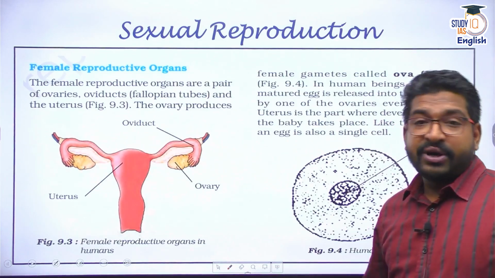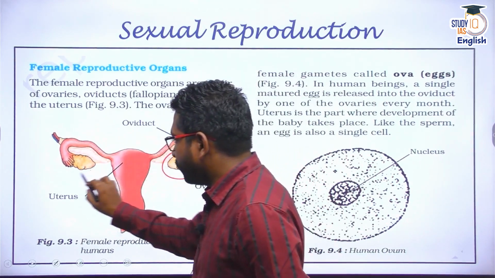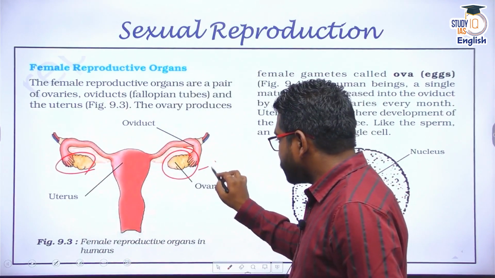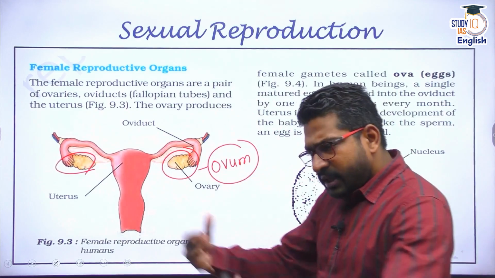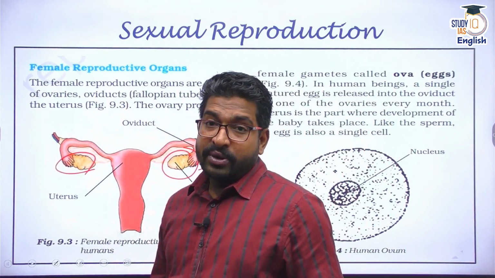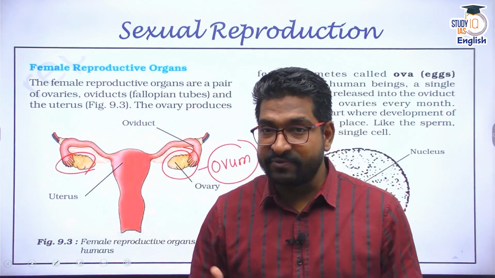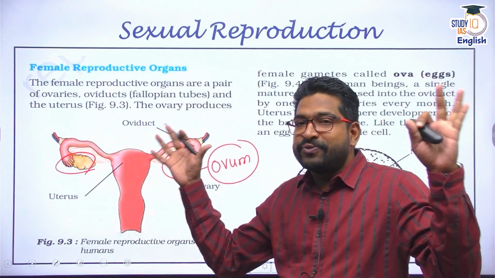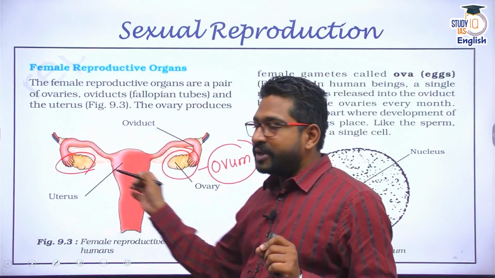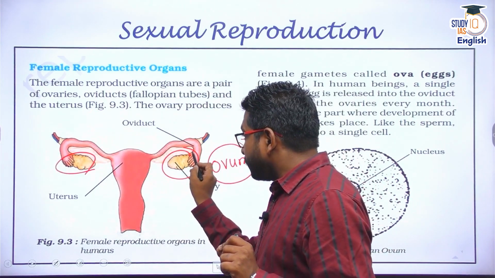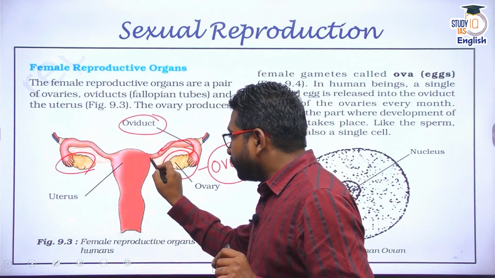Now, female reproductive organs also consist of a pair of ovaries. The job of these ovaries is to produce egg or ovum. In our next chapters, we'll talk about adolescence and puberty, where we'll understand the menstrual cycle or menstruation. In women, not millions of ovums are produced. Every menstrual cycle, one particular egg is released by either of the ovaries, and this egg moves through the oviduct, which is also called the fallopian tube.